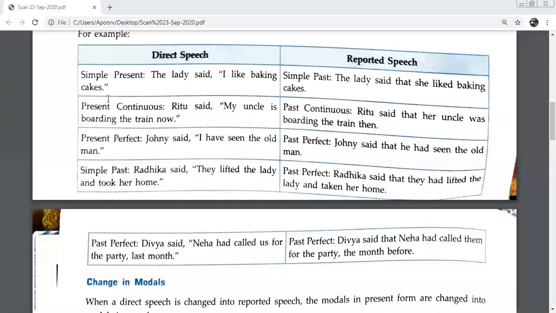Okay, listen. Rahul said, comma, inverted commas, Geeta had invited us for a party last week. Try, somebody. Rahul said that Geeta had invited them for the party the previous week. Ma'am, may I tell?